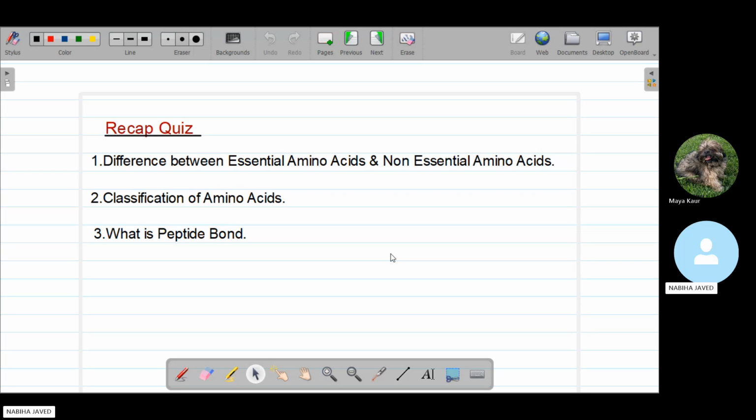Now tell me the classifications of amino acids. So the first classification is whether they're essential or non-essential, based on whether our body can synthesize them or not. The other is based on their chemical composition, which were non-polar. Non-polar ones are hydrophobic. Polar, which were hydrophilic. Whether they're acidic, and then whether they're basic. Yes, exactly.